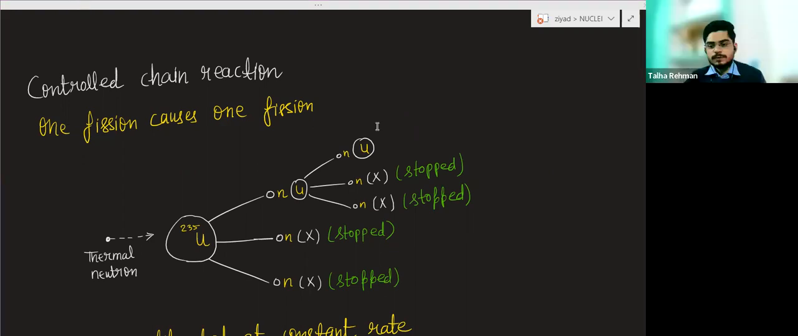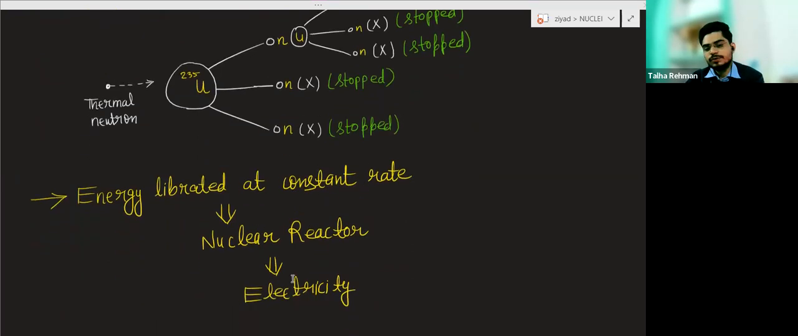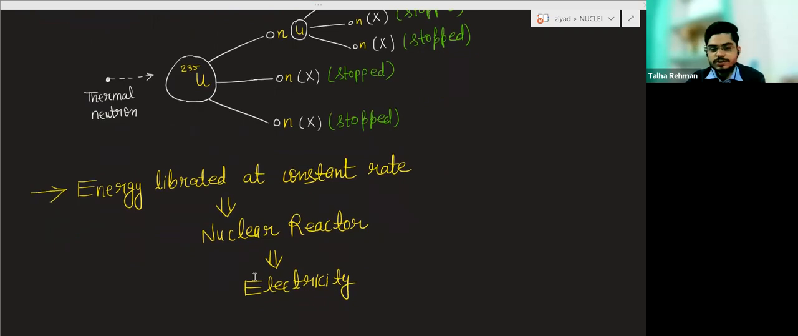So now, after that, energy is radiated at a constant rate. This is used in the nuclear reactor, and the nuclear reactor is used for electricity generation.